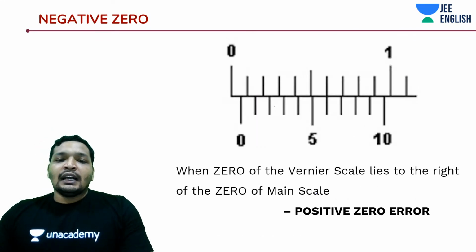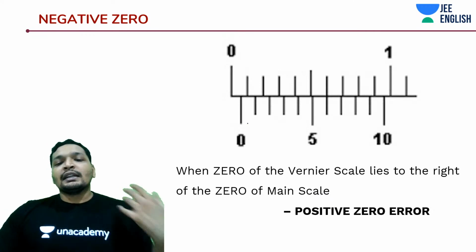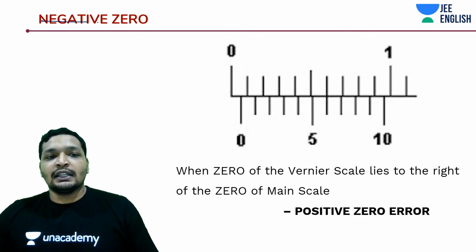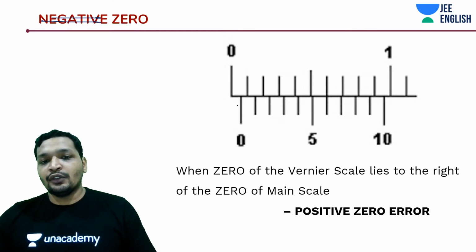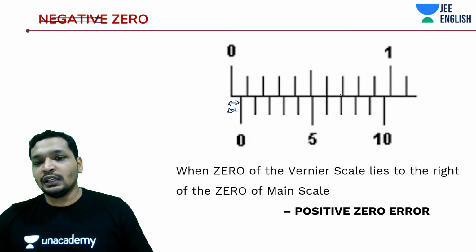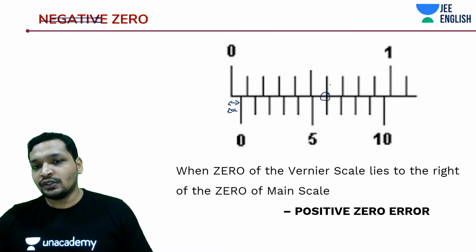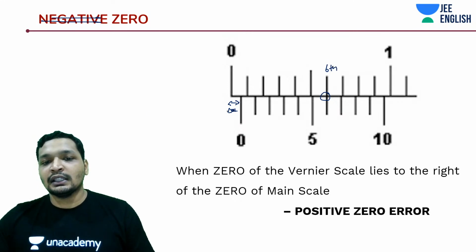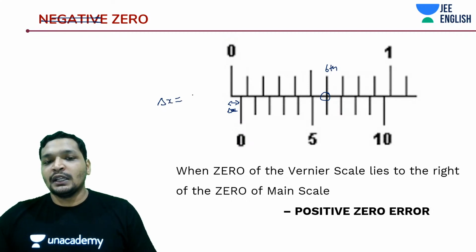So there can be the other kind of zero error where you're always reading more than what you should be reading. That is going to be known as positive zero error. Forget this heading, guys, and you need to assess this delta x. The same thing we are going to say: if in this case the 6th division is coinciding, this delta x is nothing but least count